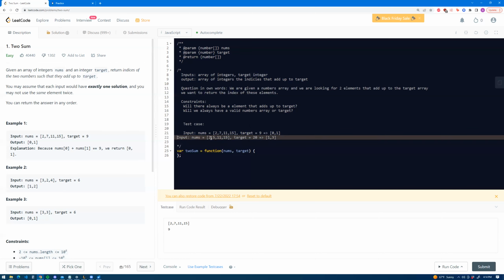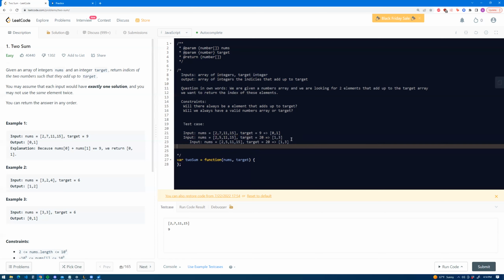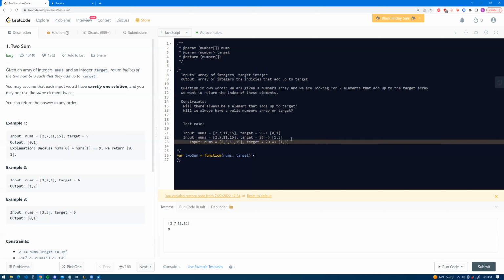Another possible edge case would be if we have two elements that are the same, so 1 and 1. Our target would be 2, and our output should be 0 and 1.